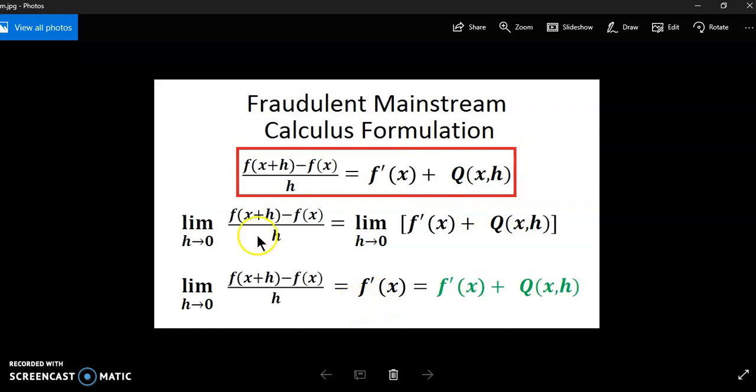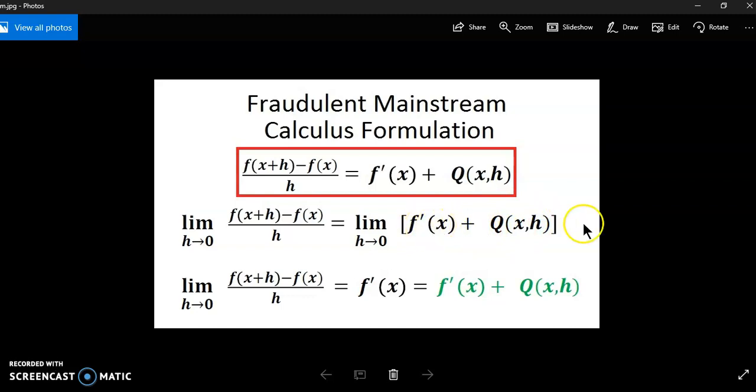Now, if that's the case, then we could substitute this expression here in terms of the finite difference on the right-hand side. But it turns out that the limit as h approaches 0 is actually irrelevant in this case. Why? Because both the slope of the tangent line and the difference between the tangent line slope and the non-parallel secant is constant.